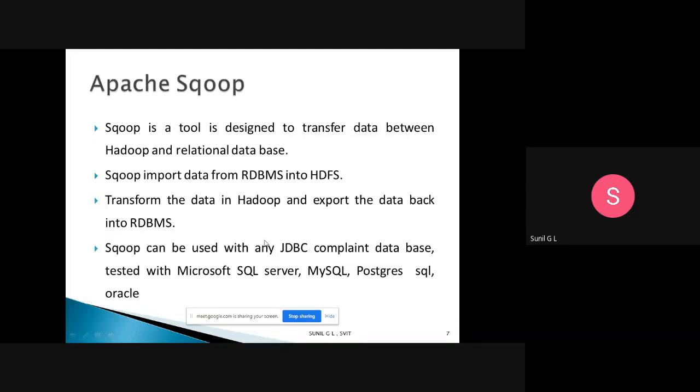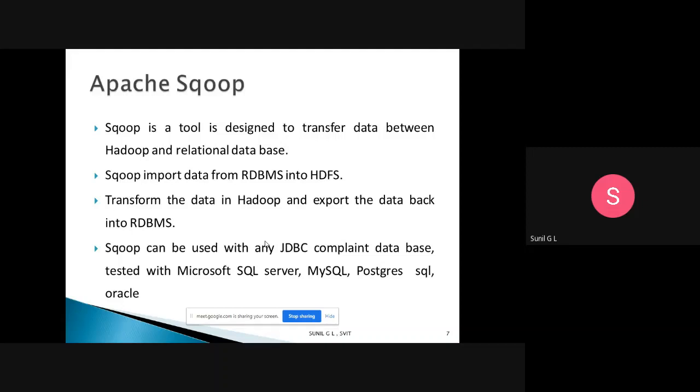So that is nothing but Hive. Hive is nothing but a data warehouse, built on top of Hadoop. To analyze large data sets, we have a SQL-like language, that is Hive SQL. Using Hive SQL, we can create a database and analyze. You can raise dynamic queries, that is, we can raise Hadoop queries. That is also possible.